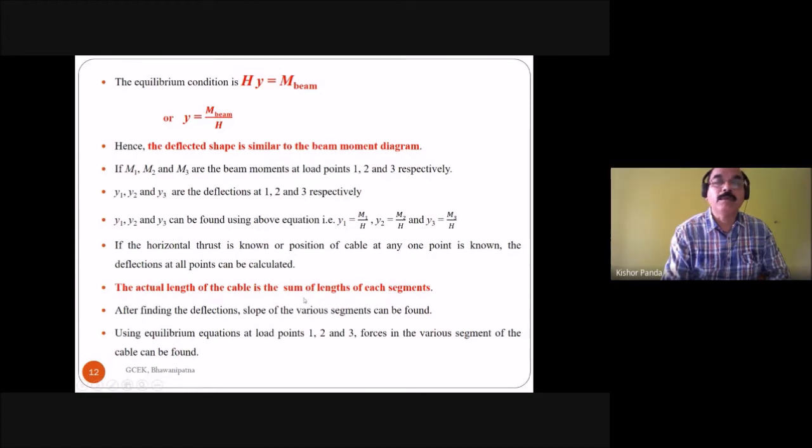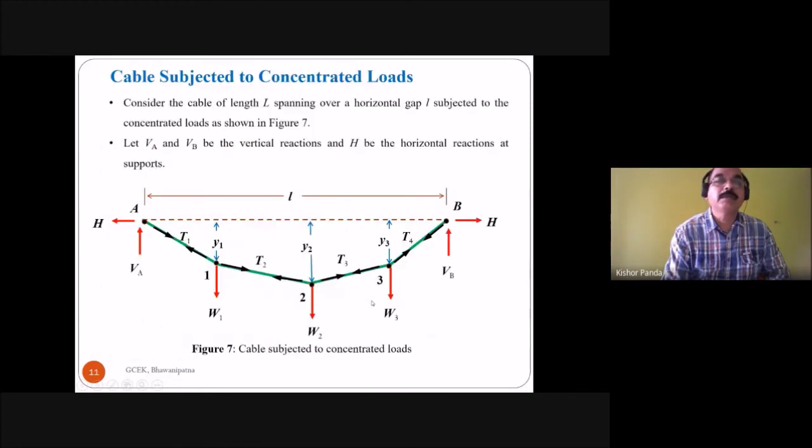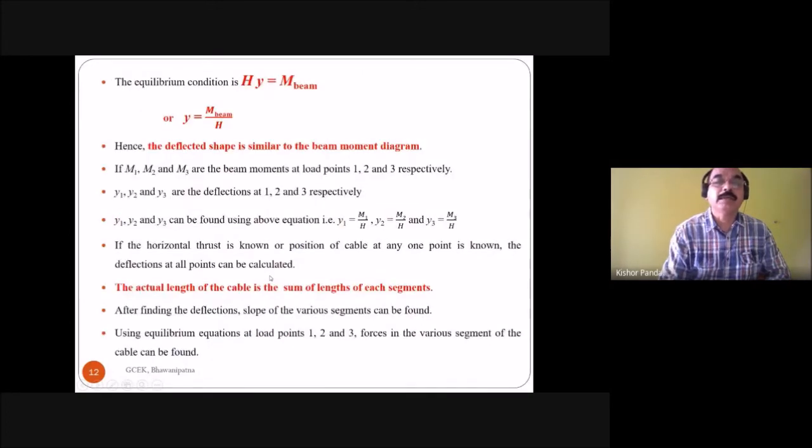The actual length of the cable is the sum of the lengths of each segment. And how will you find the actual length of the cable? This is the total length of the cable, and this is each segment. This is from A to 1, one segment, 1 to 2 another segment, 2 to 3 another segment, and 3 to B another segment. So you have to find the length of each segment, then take the summation of all segment lengths to get the total length of the cable.